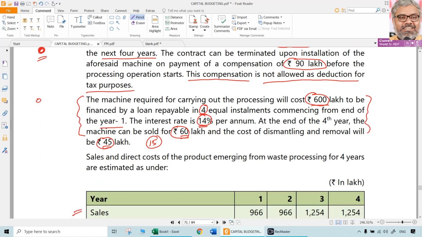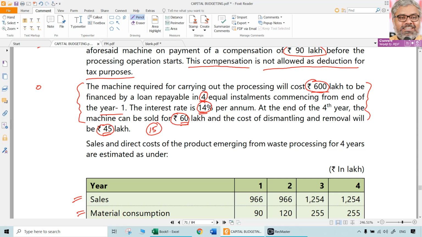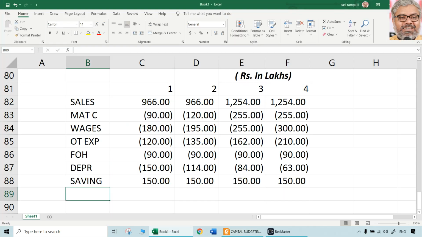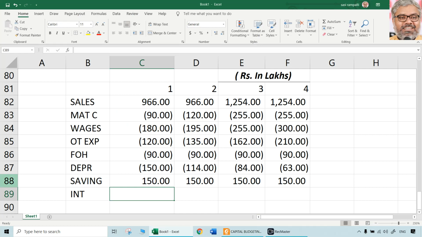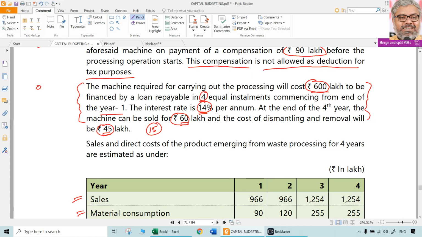Next, 90 lakhs already we have taken up, and installment amount we already took. But what about interest amount? Interest, we have to just consider here as if it is like a normal monthly installment or annual installment, like in the case of hire purchase, because this is only for the purpose of this project. This has got nothing to do with the general company financing. That is different. So this is only purely financed for the purpose of this project only. So certainly we should take interest cost also. That is the 14% per annum.